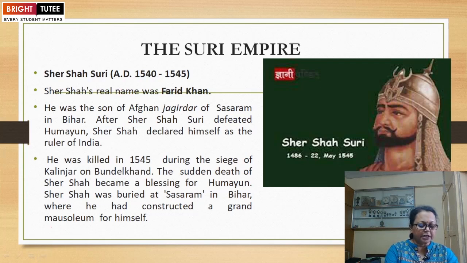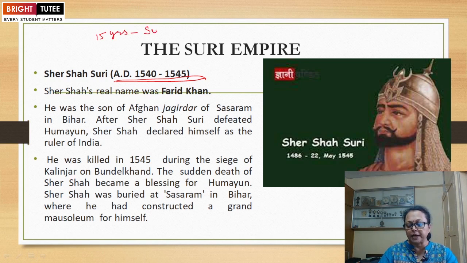Then this is the emergence of the Suri Empire. The Suri Empire lasted only for 15 years, from AD 1540 to 1555. Sher Shah Suri himself survived only for 5 years, until 1545, but the Suri Empire survived for 15 years.